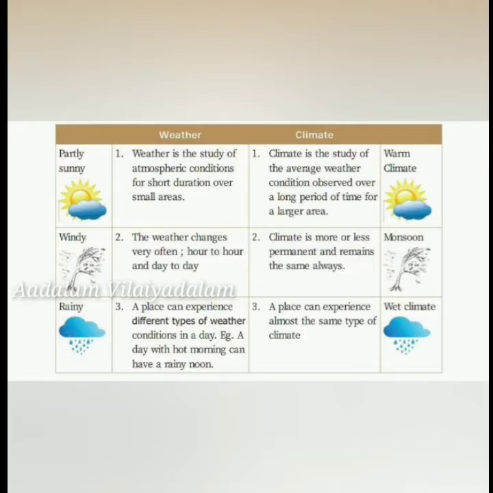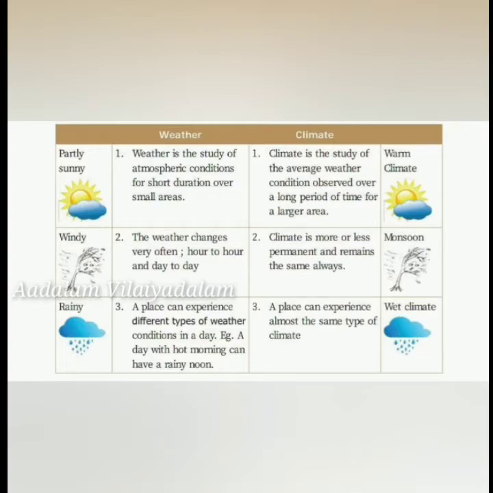Okay, a place can experience different types of weather conditions in a day. Example, a day with a hot morning and a rainy noon. So different types of weather conditions will happen in the same day itself. See, in the morning it will be very hot, sunny, but in the afternoon it will become a little chill. The clouds will be formed. It will look like rain. So this is the condition. This is called weather. But climate, the place can experience almost the same type of climate.